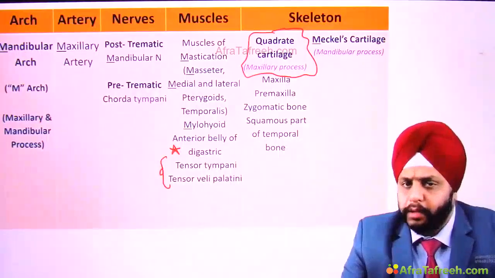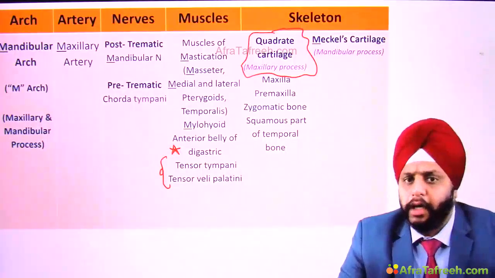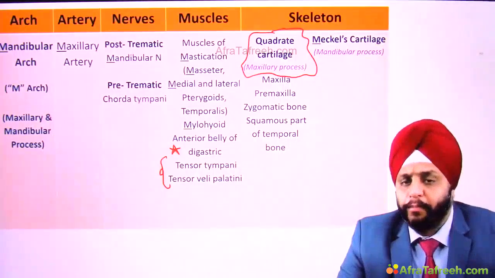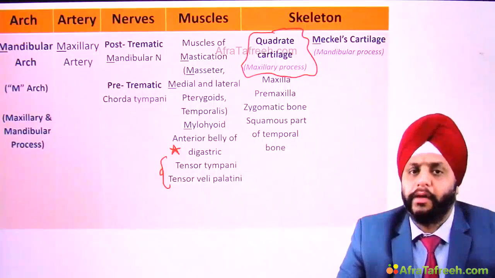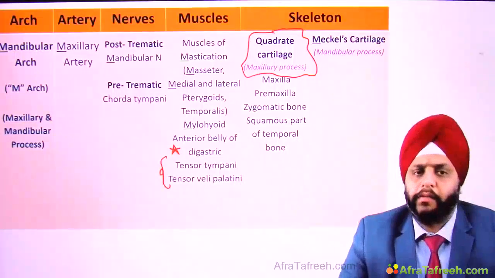Cartilage of the first arch, Meckel's cartilage. Cartilage of the mandibular process of the first arch, again Meckel's cartilage. But cartilage of the maxillary process of the first arch, then quadrate cartilage. Same way, nerve of the first arch, the answer is the mandibular nerve.